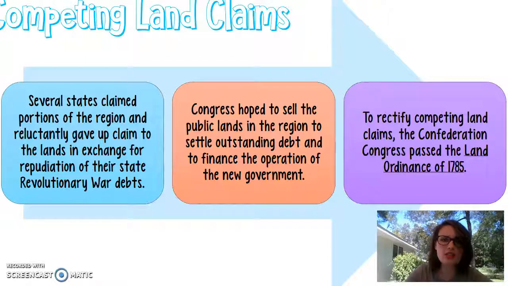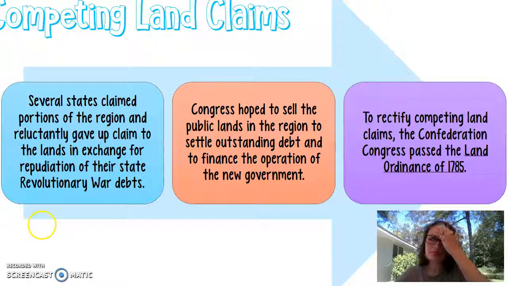So they all have debts, so they give up that land. Congress hopes to sell this land so that way they can settle their debt from the war, because remember, war is really expensive, so of course they're going to have debt. And they can finance a new government. The Articles of Confederation really deals with this land.